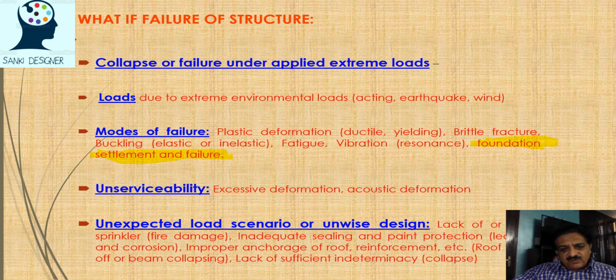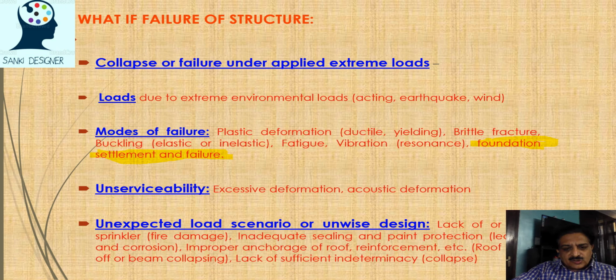Unserviceability means excessive deformations. The structure may not fail, it is strong enough to take the load, but it gives us a feeling of unserviceability. It gives us a feeling of fear when we go onto it. So unserviceability is when the deformations are very high. Unexpected loads are there, earthquake loads are there, inadequate point loads are there. Sometimes fire can also lead to damage in the structure.